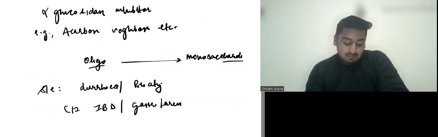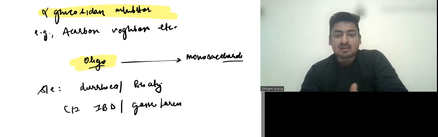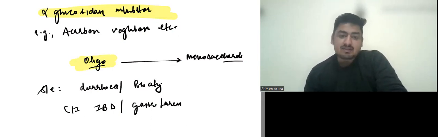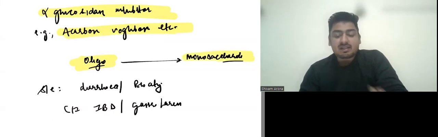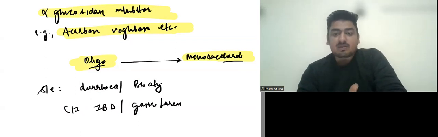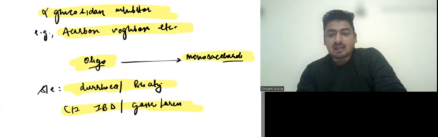Okay, then we have this alpha glucosidase inhibitors. So what they do is that oligosaccharides which we are eating or we have in our GI tract, they decrease their breakdown to monosaccharides. So examples are acarbose, voglibose, and side effect is that when oligosaccharides do not break down into monosaccharides, so they will be there in the stomach and released as diarrhea. So they can lead to diarrhea or bloating. The contraindication is IBD and gastroparesis. And these alpha glucosidase inhibitors again have to be taken pre-meals. So we have to get them thrice daily dosing before every meal.